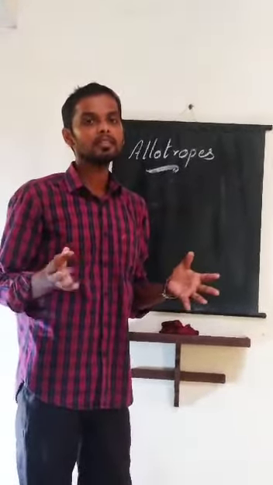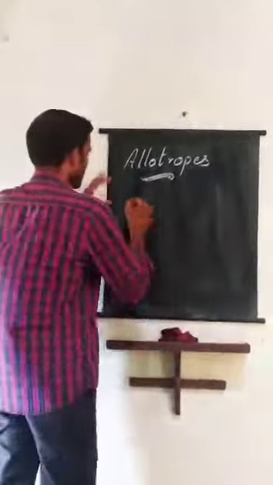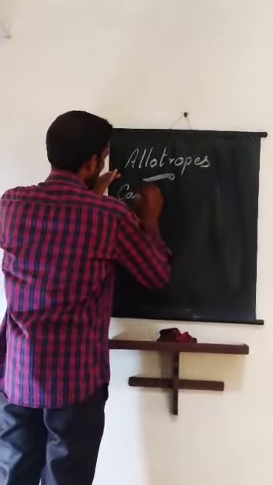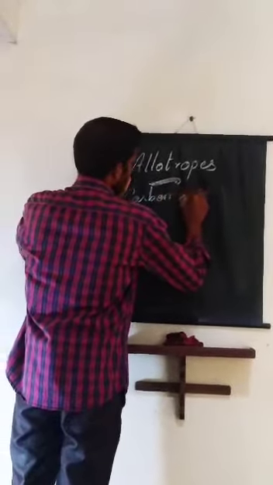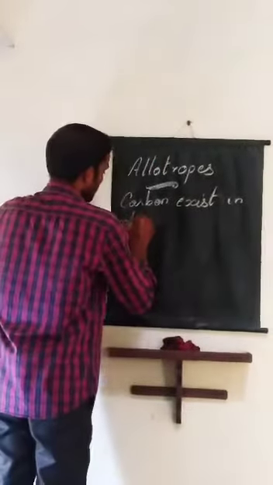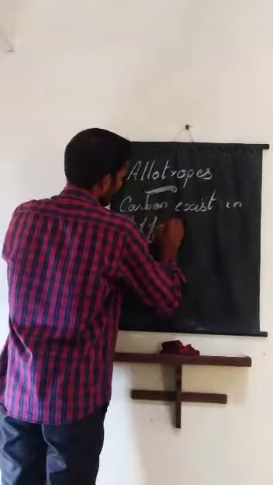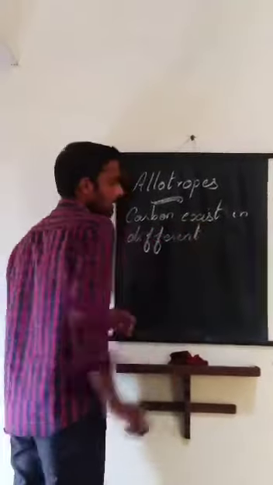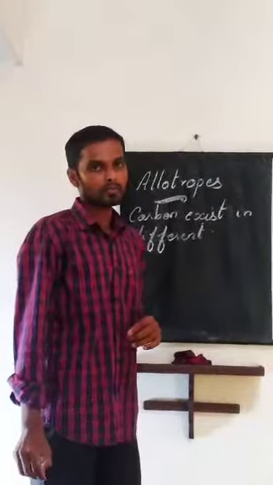An element exists in different forms. Here, carbon exists in different forms.